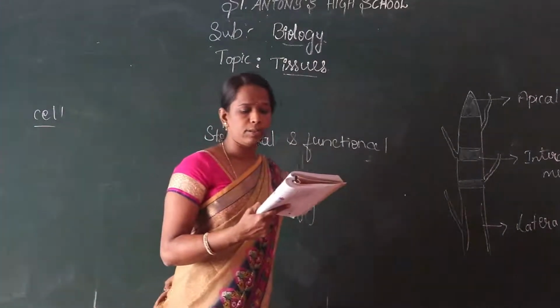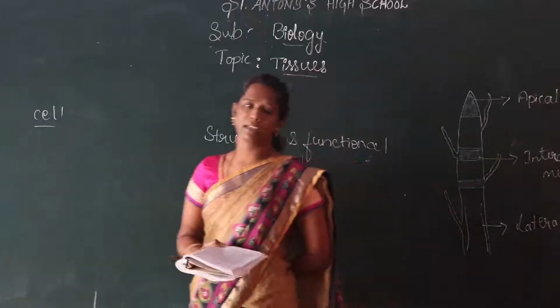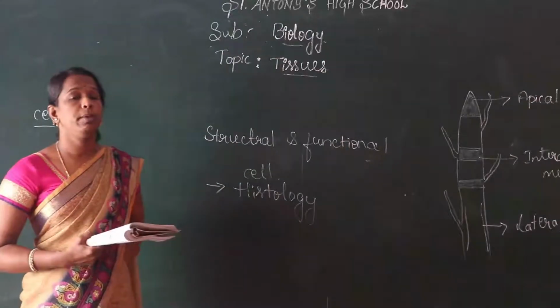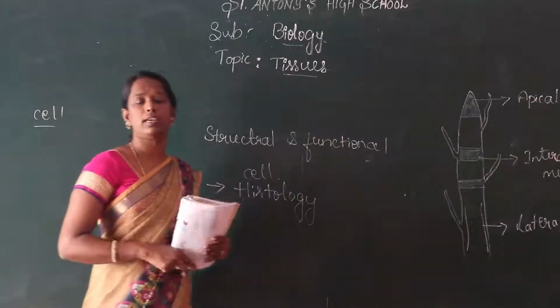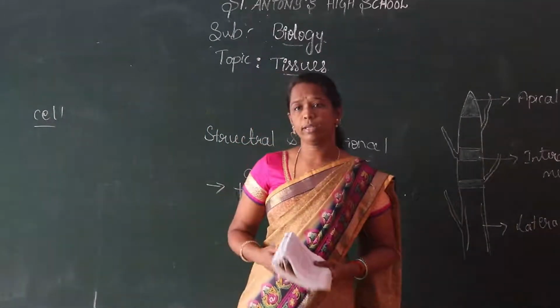Another difference between plants and animals is the pattern of growth. Usually the plants grow into trees, and the width of the stem and the height of the tree depend upon the growth of the plant.